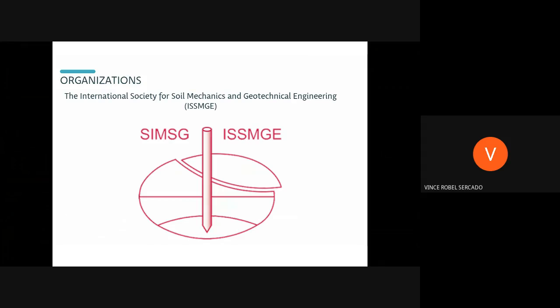In addition to those conferences, they also hold bi-monthly bulletins and various technical committee reports, as well as scientific journals and programs that give recognition to geotechnical engineering practitioners. By 2020, it already had approximately 19,000 members within 90 countries.